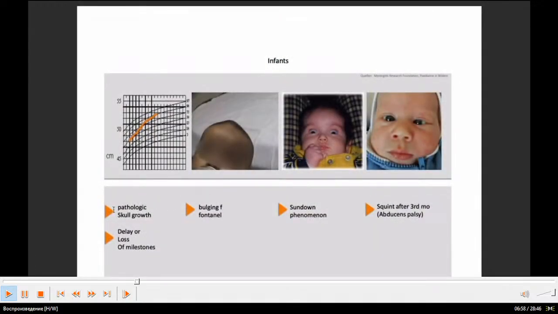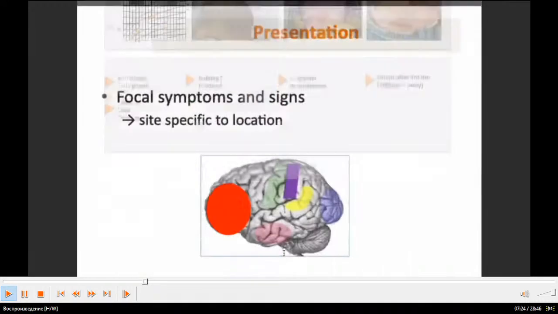Next, symptoms in infants. Pathologic skull growth, bulging of the fontanelle, here you can see bulging of the fontanelle. Sundown phenomenon, gaze. Squint after the third month, abducens palsy. You can see here strabismus. Delay or loss of milestones.